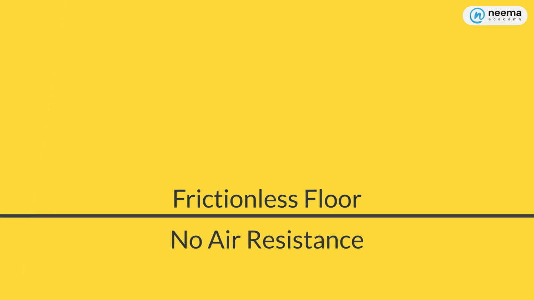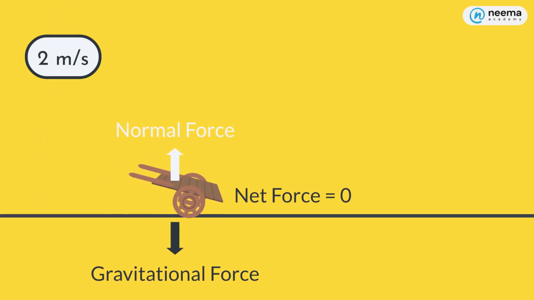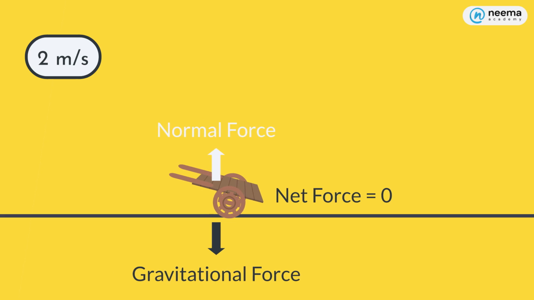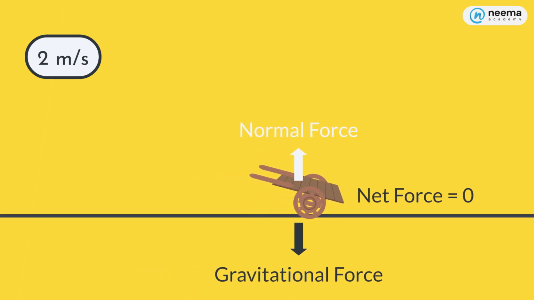Now, let's make it even more interesting. Assume that this straight horizontal line is a frictionless floor, and there is no air resistance. The cart appears from the left, and is moving towards the right at a uniform velocity of 2 meters per second. The only two forces acting on the cart are the gravitational and the normal forces, which net each other out. So, will the cart ever stop moving?